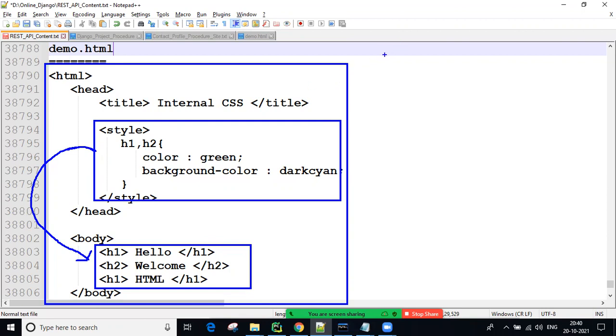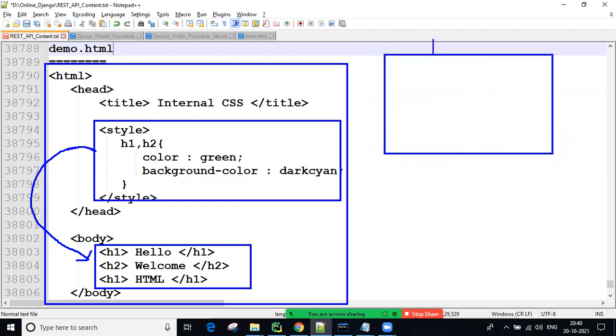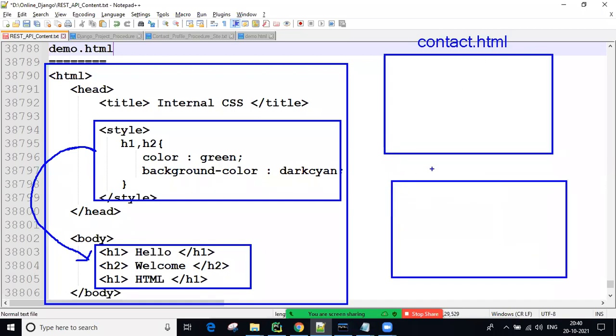So I have another HTML like contact.html, and another HTML like, for example, the about page, about.html. I have different HTMLs. So these CSS styles we are unable to reuse for other HTMLs, other web pages. This is one page, this is another page.